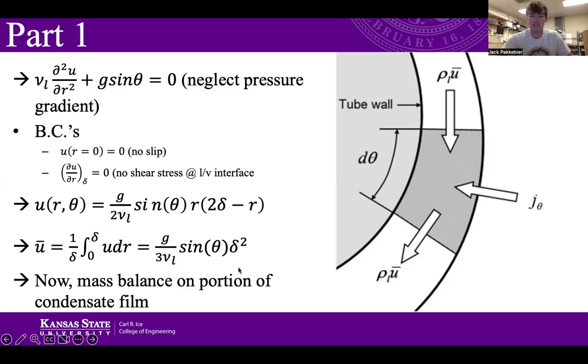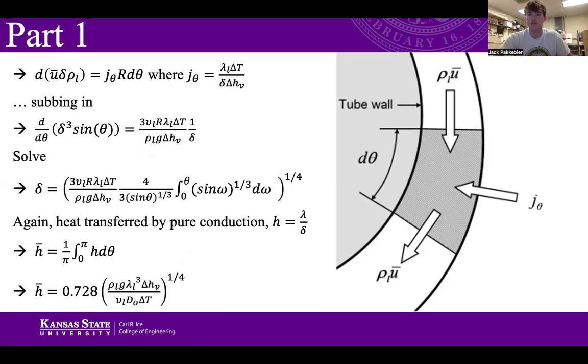Now from here, we need to take a mass balance on a portion of our condensate film, which can be seen here in this graphic. So this would be the tube wall, and then the condensate surrounding it. You have the mass flow in and the mass flow out, and the mass flux pushing inwards. So looking at this, where J sub theta is the mass flux, subbing in some of these equations that we've looked at into our previous equations, we can get our film thickness.